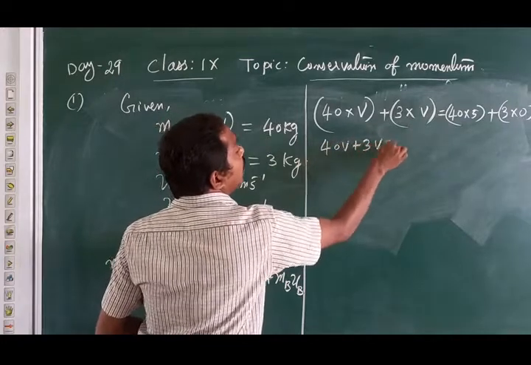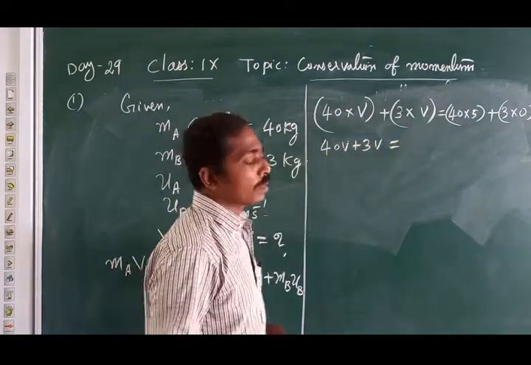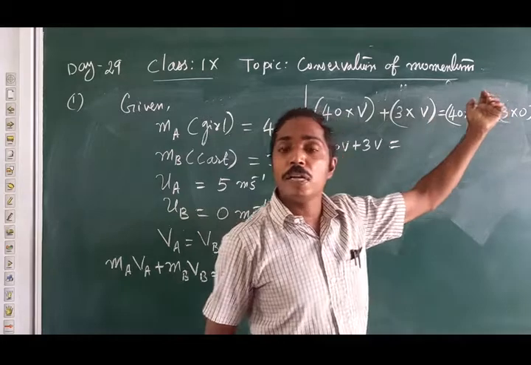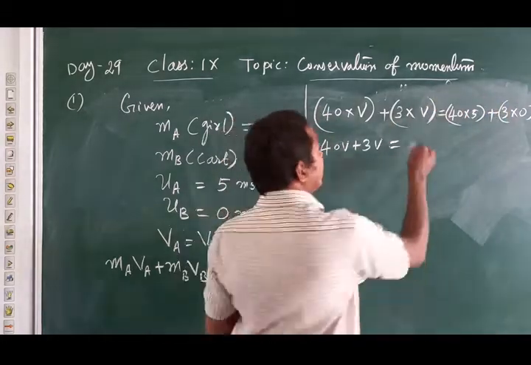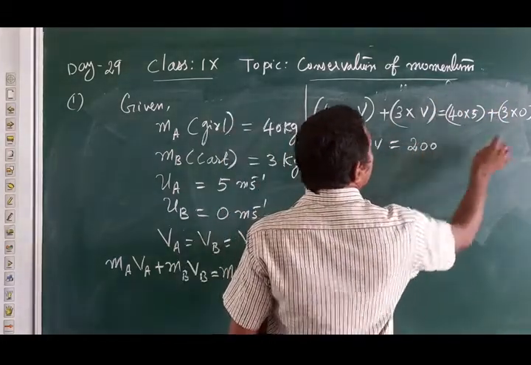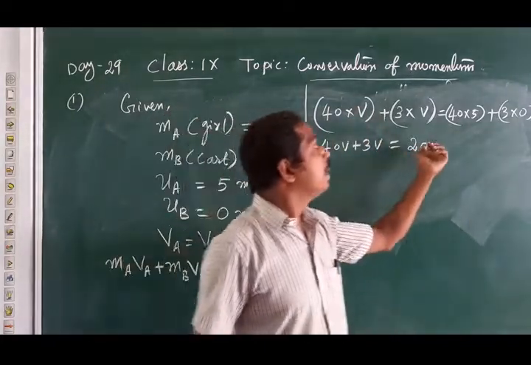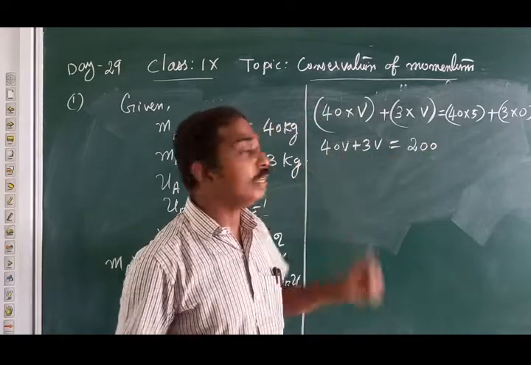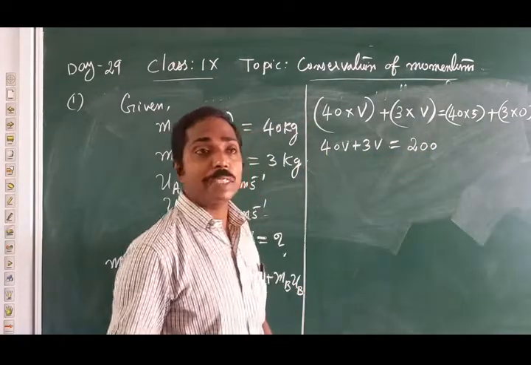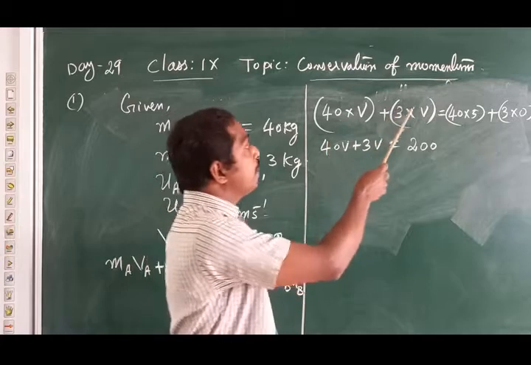40V plus 3V equal to 40 into 5, 200, plus 0, since 3 into 0 is 0 only. So the right hand side we get 200. Left hand side we have 40V plus 3V.